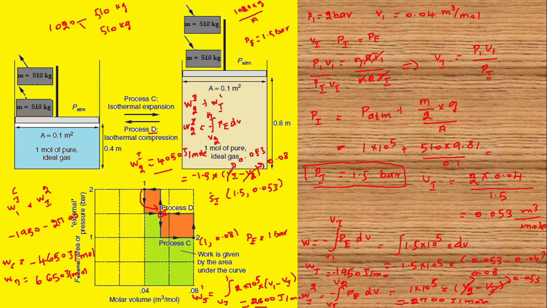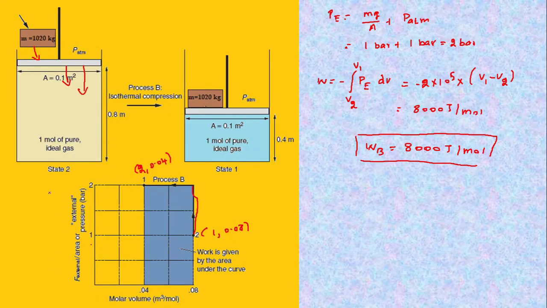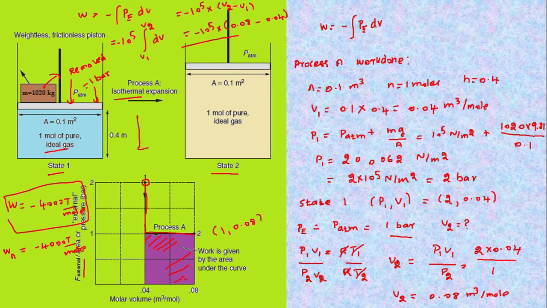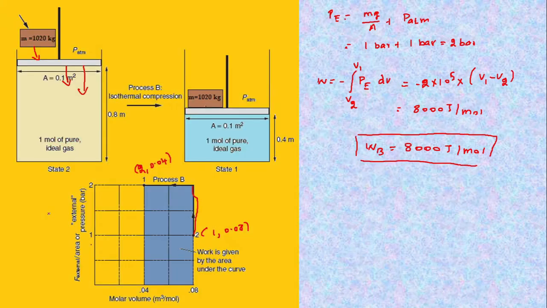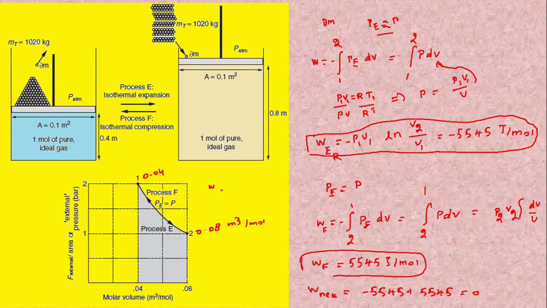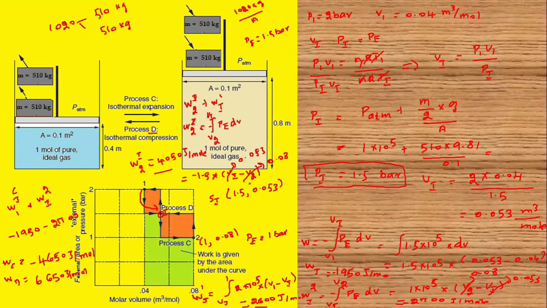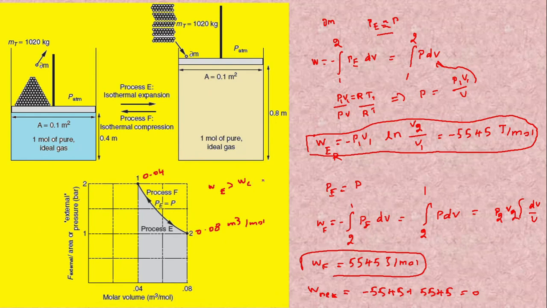But in this case, work done is 4650. In the first case, the work done by the system is 4000. While comparing all three values, we came to understand that the work done during the process E is much higher than the work done during the process C, and it is much higher than the work done during the process A. Therefore, in the reversible process, we can extract more work from the system.